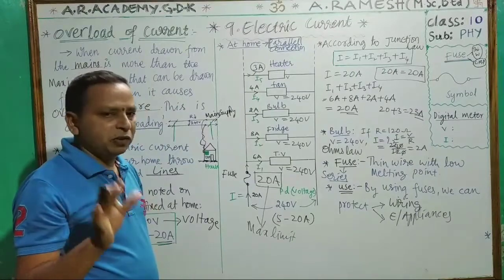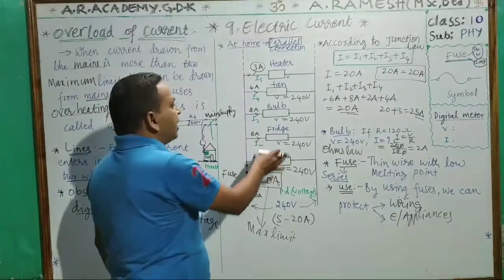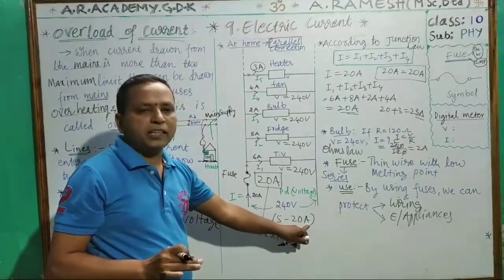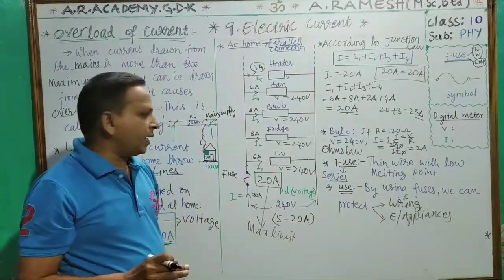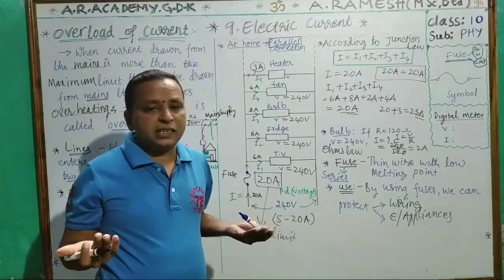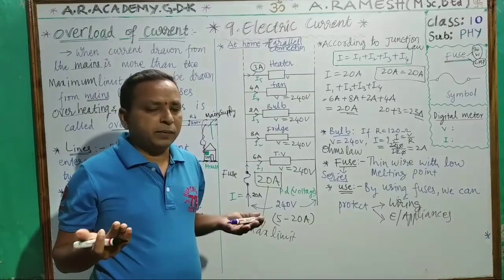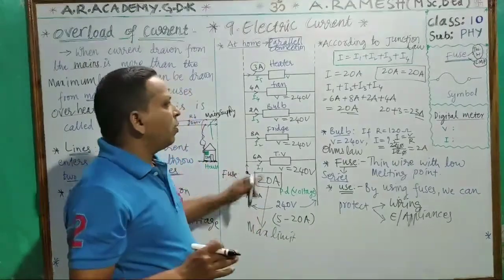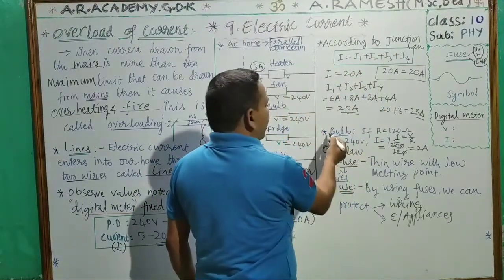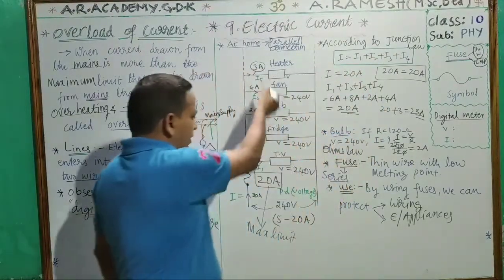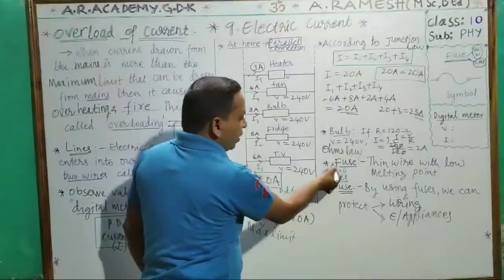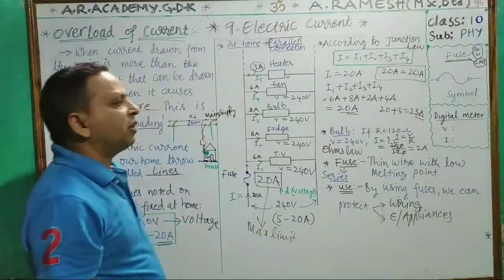That's why, children, in our houses also, if you want to use electrical appliances, don't try to cross the maximum limit of 20 amps. Understand? This maximum limit of current is different for houses and different for factories. That also you have to take into consideration. Okay. Now, according to the junction law we studied, and in the case of a bulb we calculated, all the electrical appliances also draw current like this. What the use of the fuse is, we also discussed.